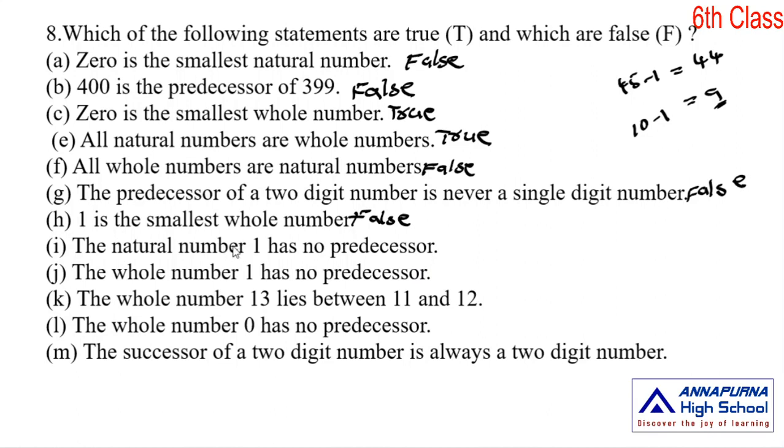There is no natural number before 1, so it is a true statement. The whole number 1 has no predecessor? 1 minus 1 is 0, and 0 is in whole numbers. The statement is wrong, a false statement.